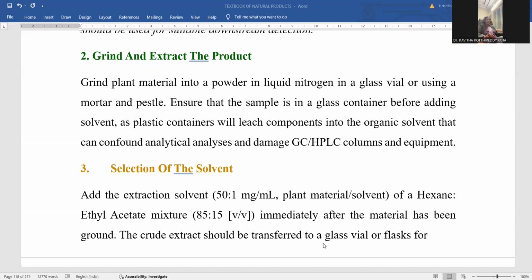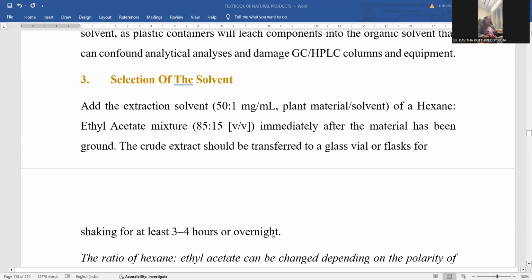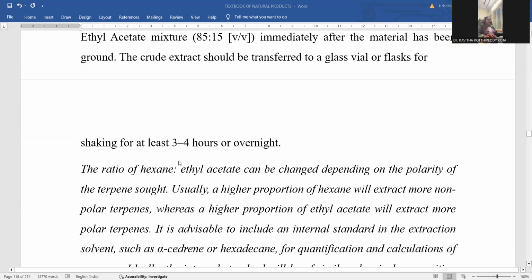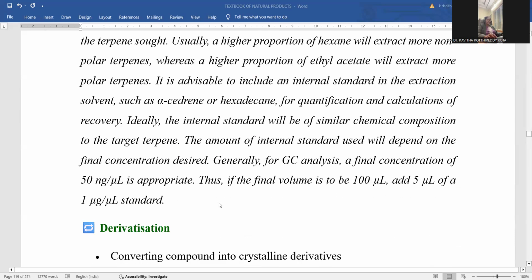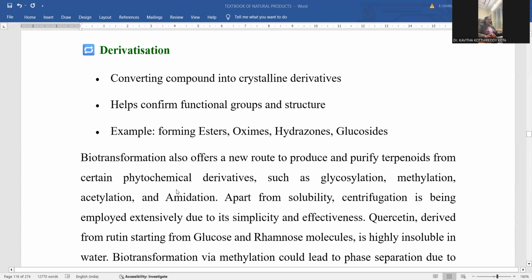The crude extract should be transferred to the glass vial or flask for shaking for at least 3 to 4 hours. For the entire organic content to be extracted into the solvent mixture, we need to go for that shaking, so 3 to 4 hours, or overnight shaking, is required. The ratio of hexane to ethyl acetate, as we are already aware, is 85 to 15 volume by volume.